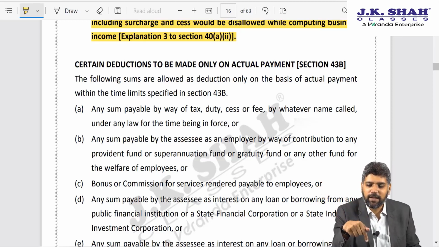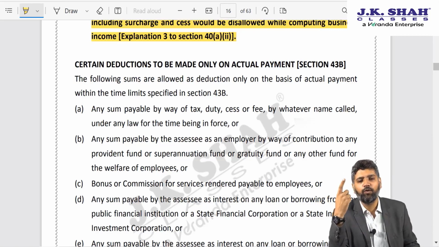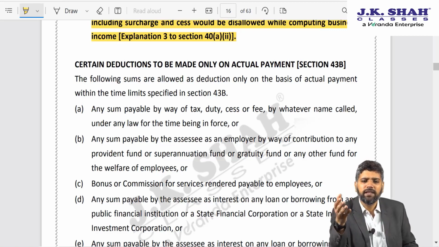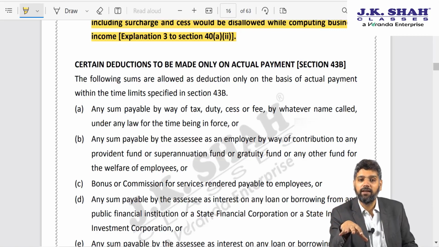But as far as 43B is concerned, if you read the entire section 43B, nowhere is it given that actual payment has to be by account payee cheque, account payee draft, ECS or other modes. It merely says that deduction will be allowed if actual payment is made. So Supreme Court said actual payment can be even in kind. It can be by way of issue of debentures. So on that rationale also Supreme Court held that here deduction will be allowable.